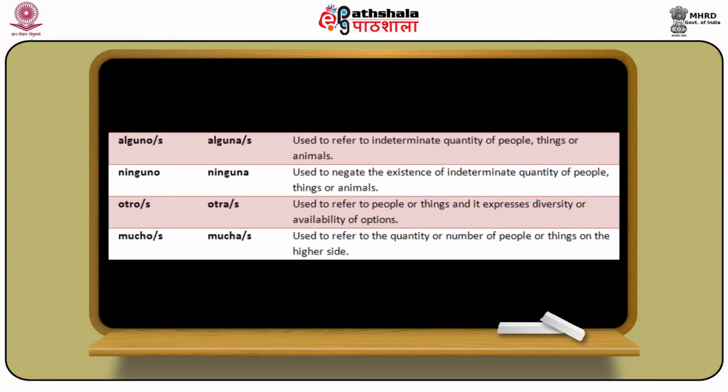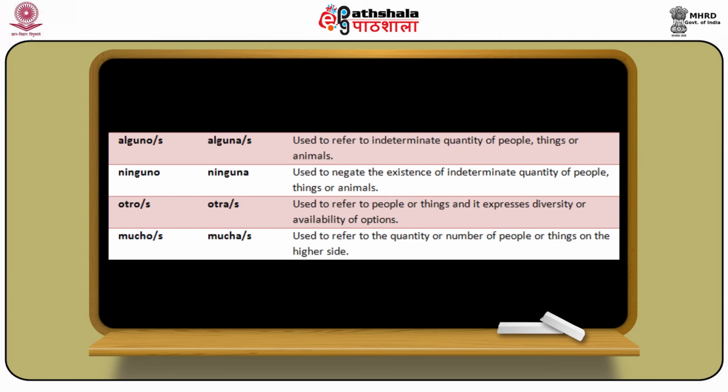Apart from these, we have seen alguno, alguna, algunos, algunas. It is used to refer to an indeterminate quantity of people, things or animals. And the opposite of alguno, alguna, algunos, algunas is ninguno, ninguna and ningunos, ningunas, whereby ningunos, ningunas is hardly used, and it is used to negate the existence of an indeterminate quantity of people, things or animals.